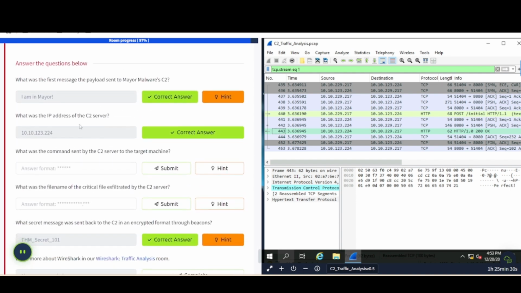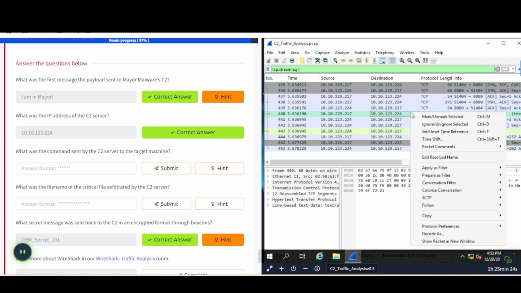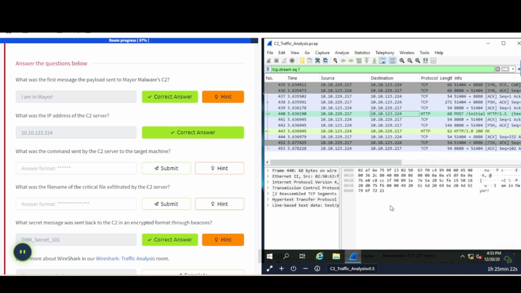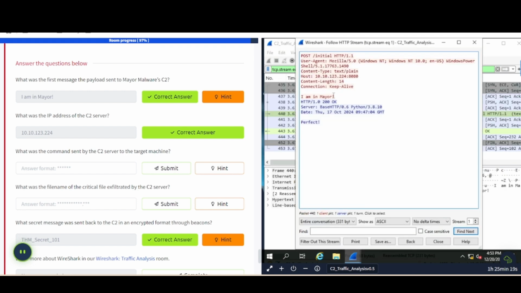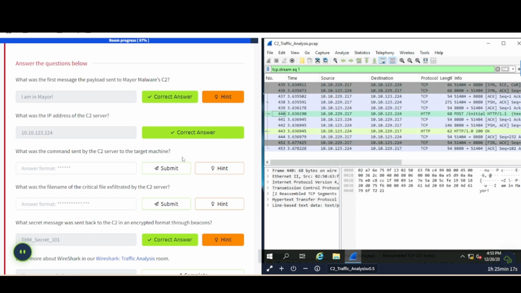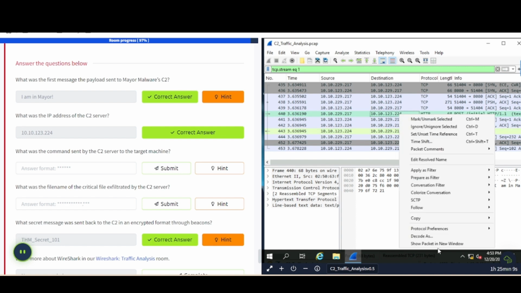And let's go back up to this first question. What was the first message the payload sent to Mayor Malware C2? If we go back and take a look at this initial one, and then we go to follow HTTP stream, we can see that in here. It's going to be I am in Mayor. So that's that one. And the next one says, what was the IP address of the C2 server? Well, we know that's going to be this .224 IP address. Okay. You can also see that in the packets, right?